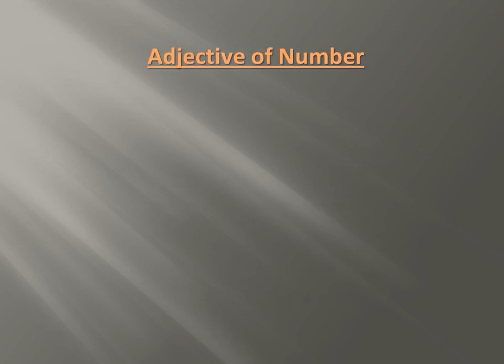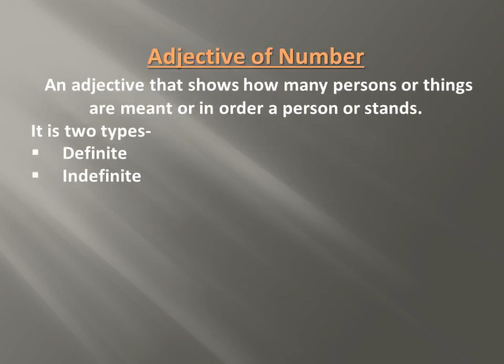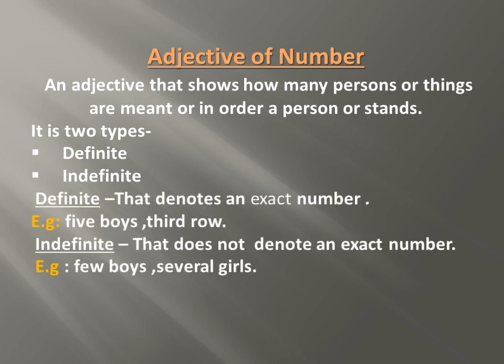Adjective of number. An adjective that shows how many persons or things are meant, or in what order a person or thing stands. It is of two types, definite and indefinite. Definite denotes an exact number. Example, 5 boys, third row. Indefinite does not denote an exact number, just like few boys, several girls.